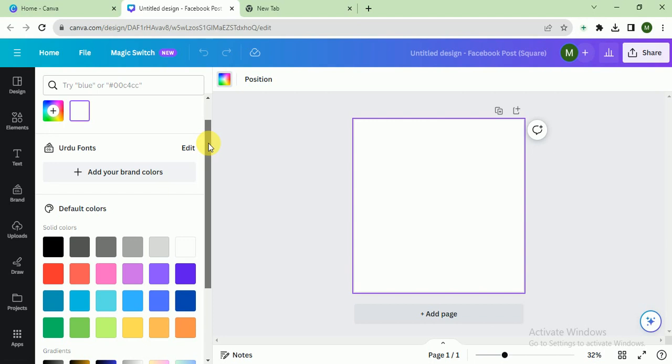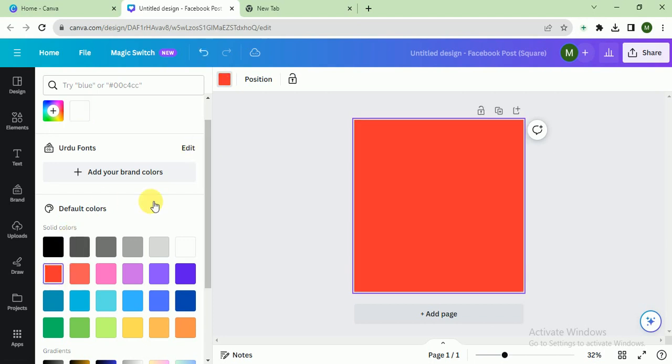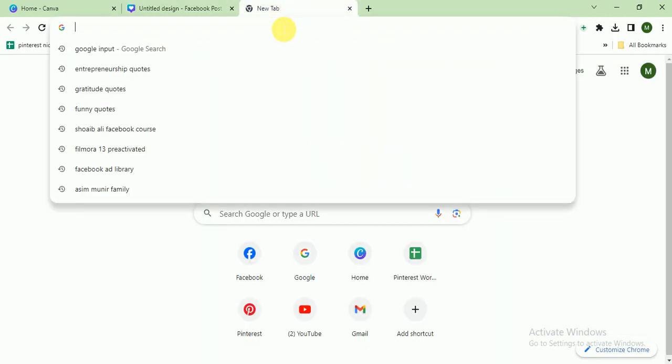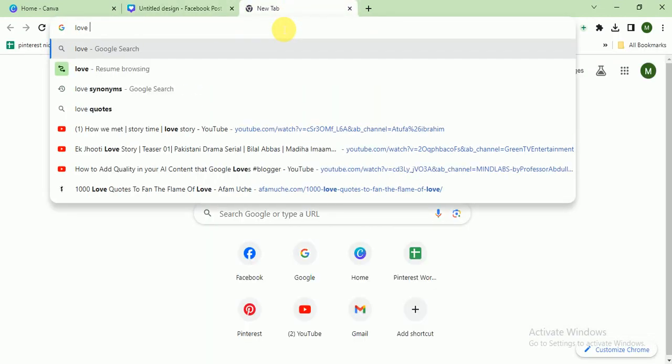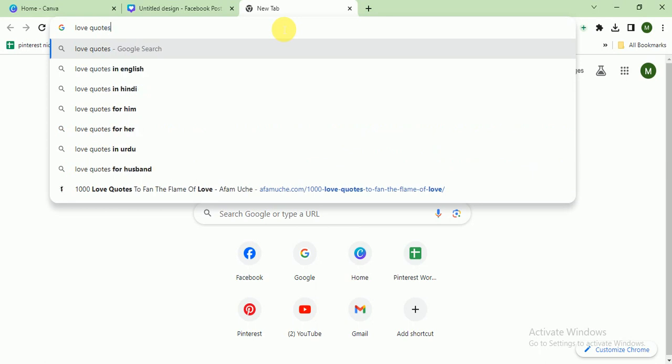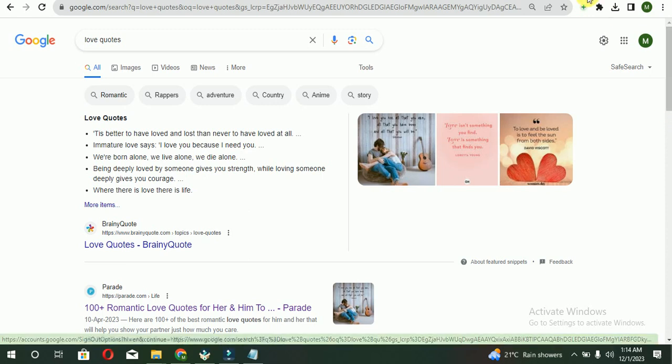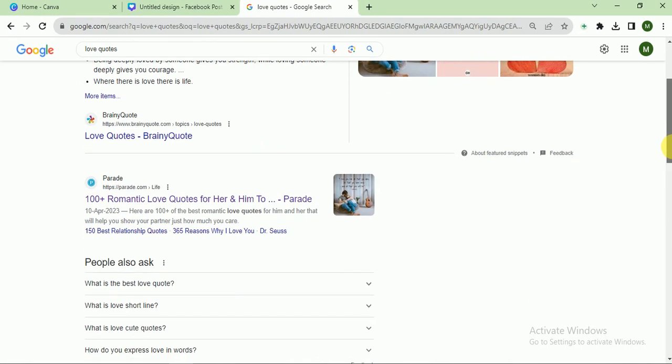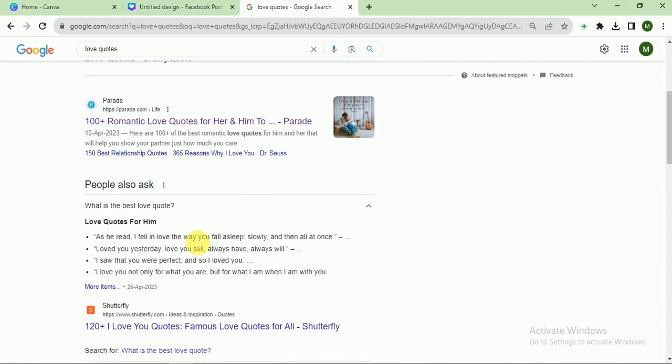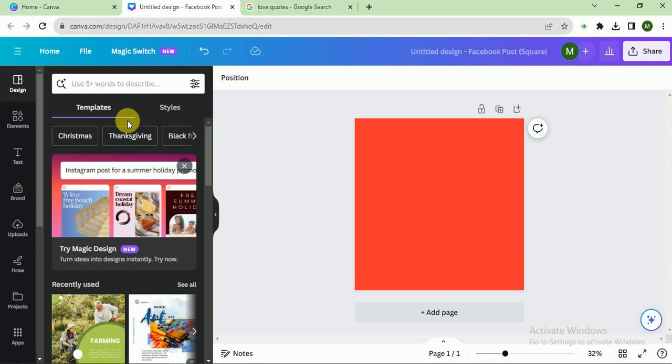After that we choose red color because it represents love, and we will go to google.com and here we search love quotes, and let's see. Love you yesterday, love you still. Yeah, this quote is great for love quotes. So I copy this quote and I go back to Canva.